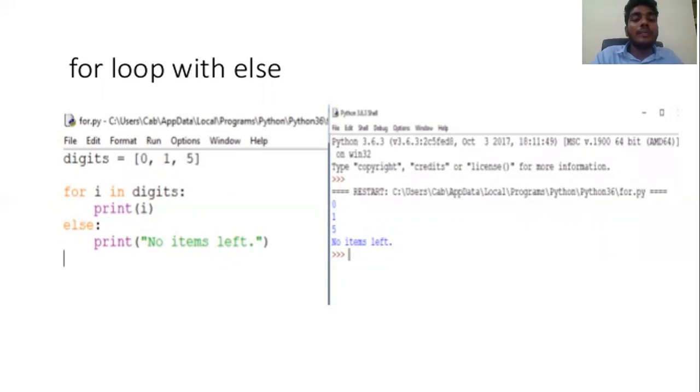Then it will end the condition and exit the for loop and go to the else block. Then it will print no item left because we have given it to print no item left. Then it will execute the else block and exit the loop. So the output is: it will print 0, 1, 5 and no item left.